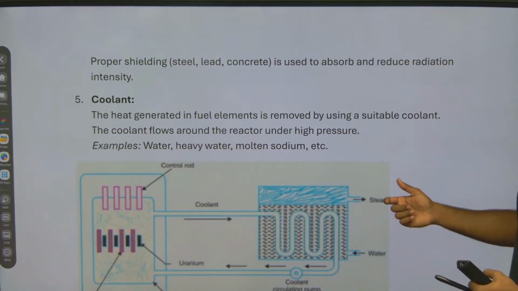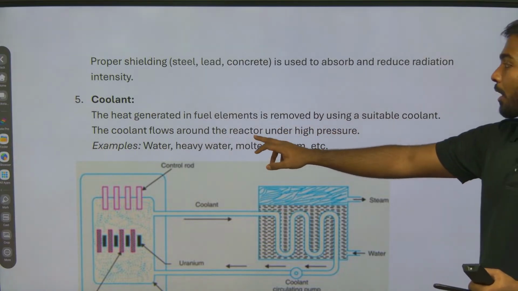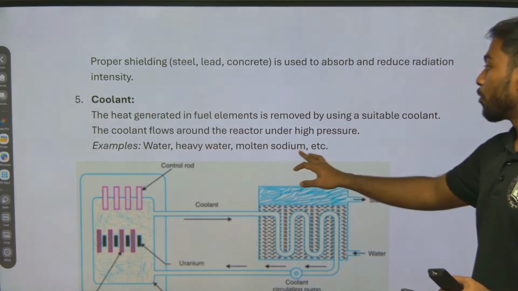So next is coolant. The heat generated in fuel elements is removed by using a suitable coolant. The coolant flows around the reactor under high pressure. Example: water, heavy water, or molten sodium.